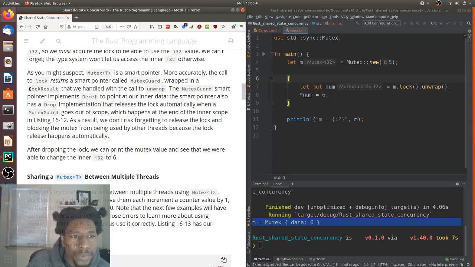One thing I don't know about is the lock result, which we handled. Oh, I see. So yes, we do have a MutexGuard, right? But that's after we've unwrapped the result. We had the lock result that we unwrapped, and if it would panic, it would panic. But we have something there, and they returned a MutexGuard. I got it. All right.